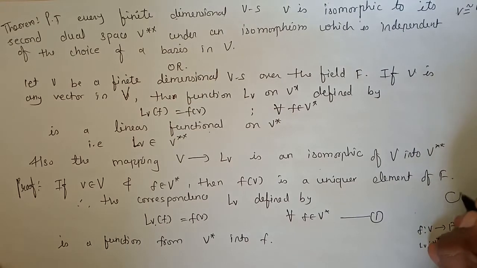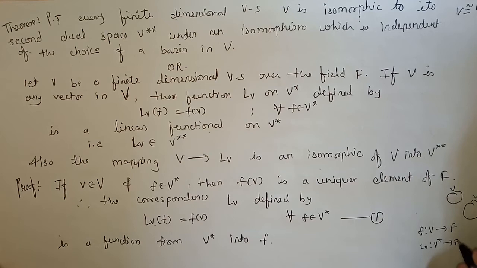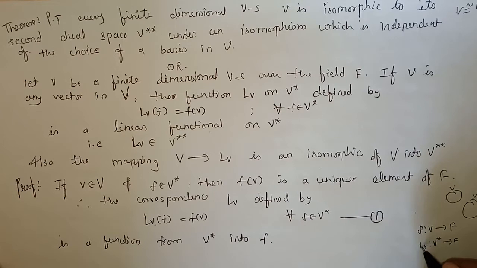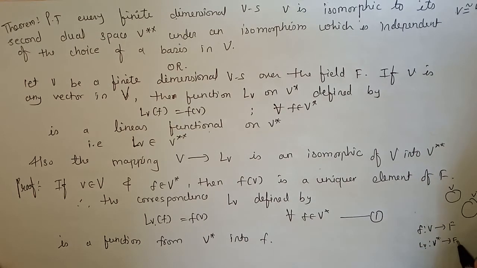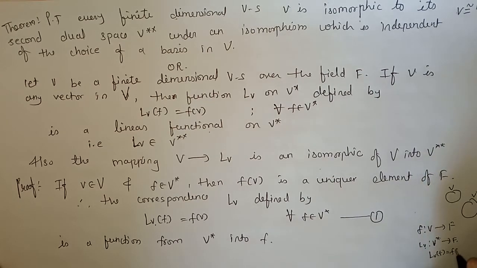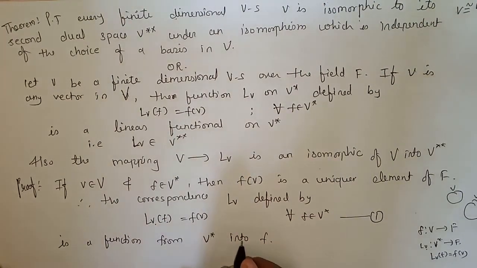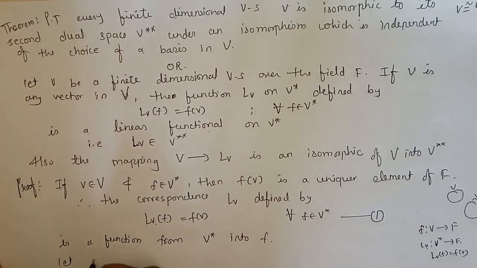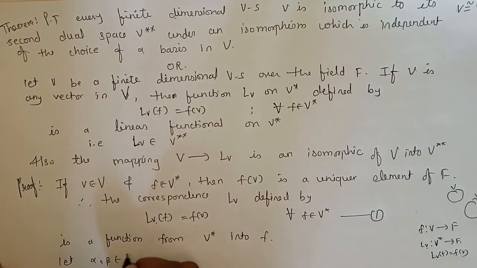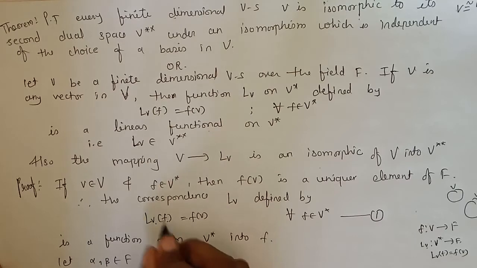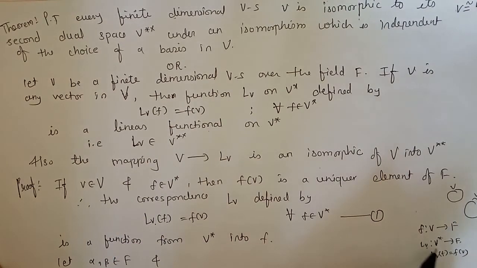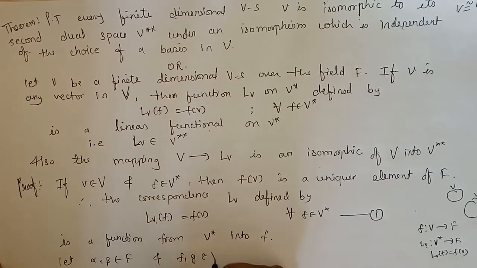So V is a vector space, V star is another vector space, and using this vector space we are forming a new mapping which is L_v. So L_v is a mapping from V star to F. This is what L_v of f is equal to f of v, defined in this way. So this is a function from V star into F. Let alpha and beta belong to F, and since this mapping contains linear functionals as elements, we can say that f and g belong to V star.